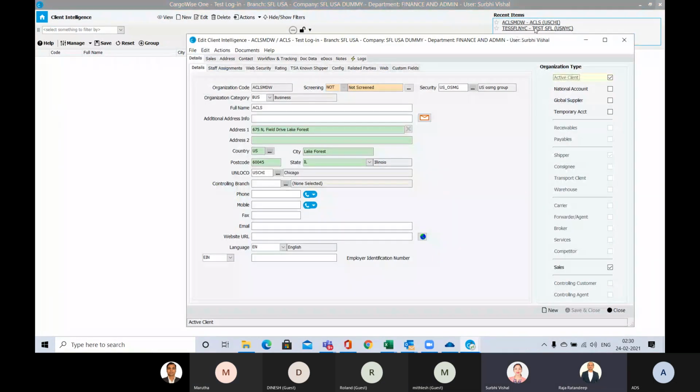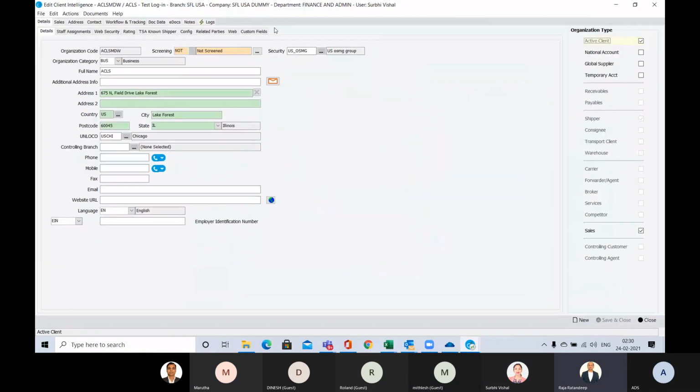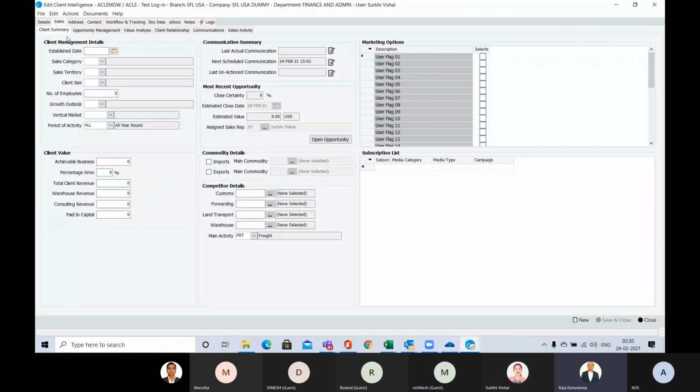When you open a client intelligence, there are a lot of sales tabs there. Go to the sales tab. Over here, you can see all this update. You can update who was the competitor, what is your vertical, what is the potential of these customers and all. So here, if you maintain every data of your customers, then you can see the whole analytics.